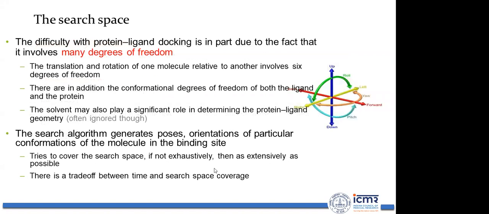There is some bit of algorithm behind the search space. There are many degrees of freedom. A ligand can go up and down, forward and backward, left and right. All these combinations you need to think about when you are designing a search algorithm.